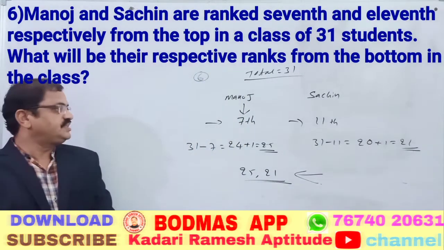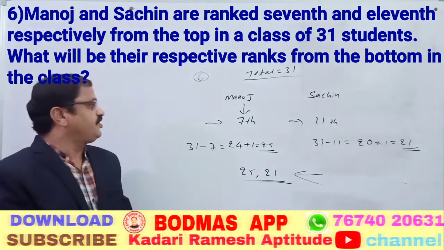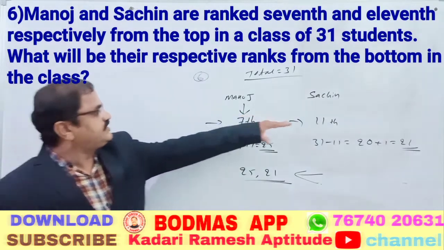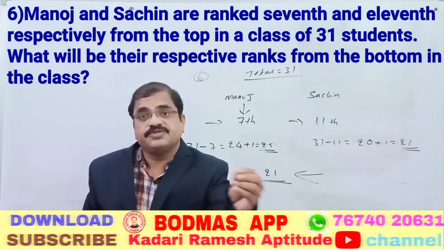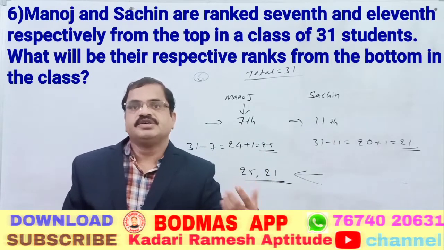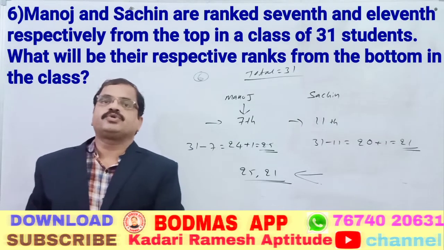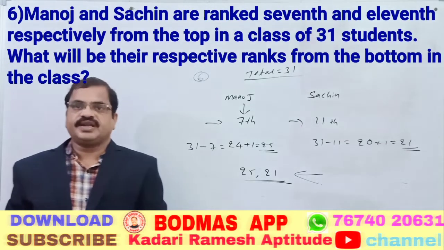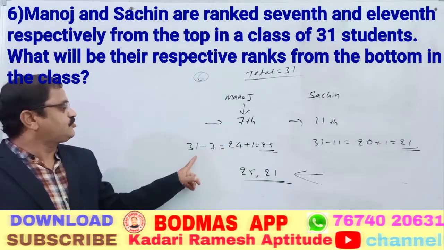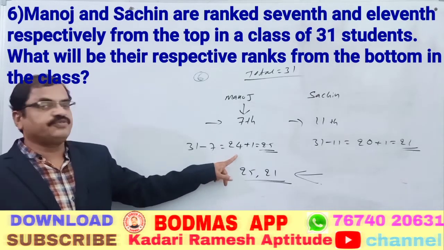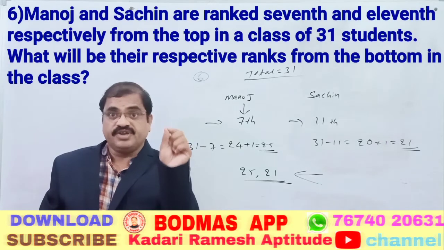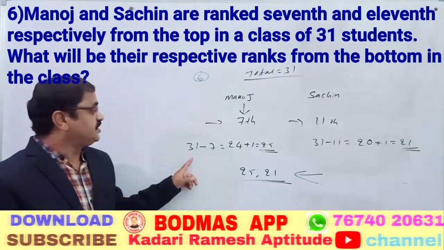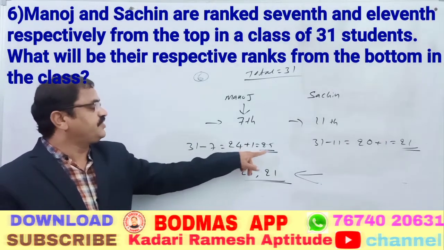So how do we say it? Manoj's rank is 7th from the top and Sachin's rank is 11th from the top. What are the ranks from the last? From the last, what do you have to do? From the total strength we have to subtract the rank. So I subtracted 31 minus 7 and got 24. When we subtract, we have to add 1. I already told you that whenever we subtract, compulsorily add 1. 31 minus 7 is equal to 24, plus 1, 25.